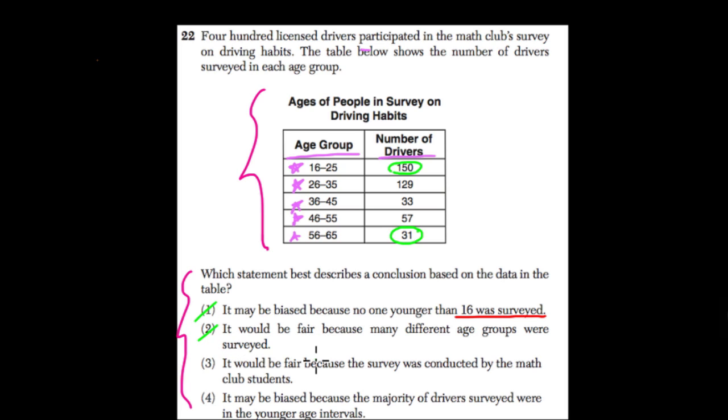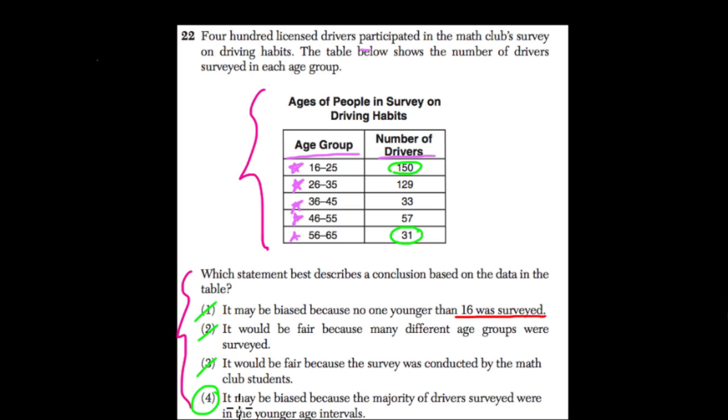3, it would be fair because the survey was conducted by the math club students. Well, I guess that the person surveying it shouldn't really matter, right? They should treat this as a scientific process and not input their biases. So whether or not they're math club students is irrelevant. So now 4 is the only answer left that makes sense.